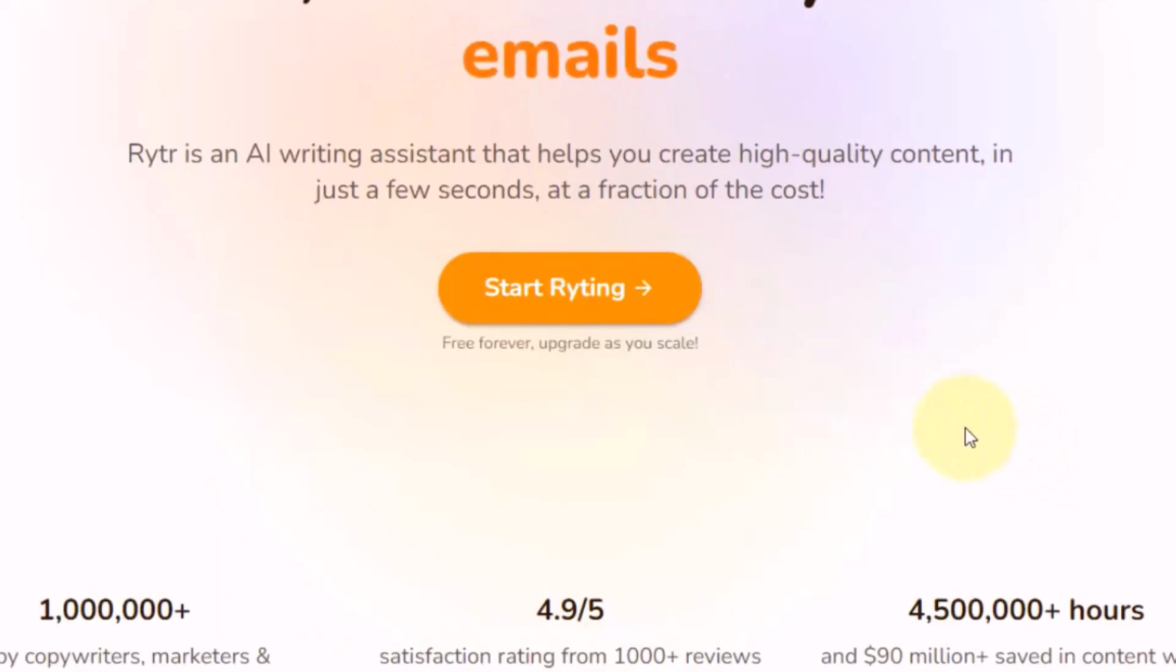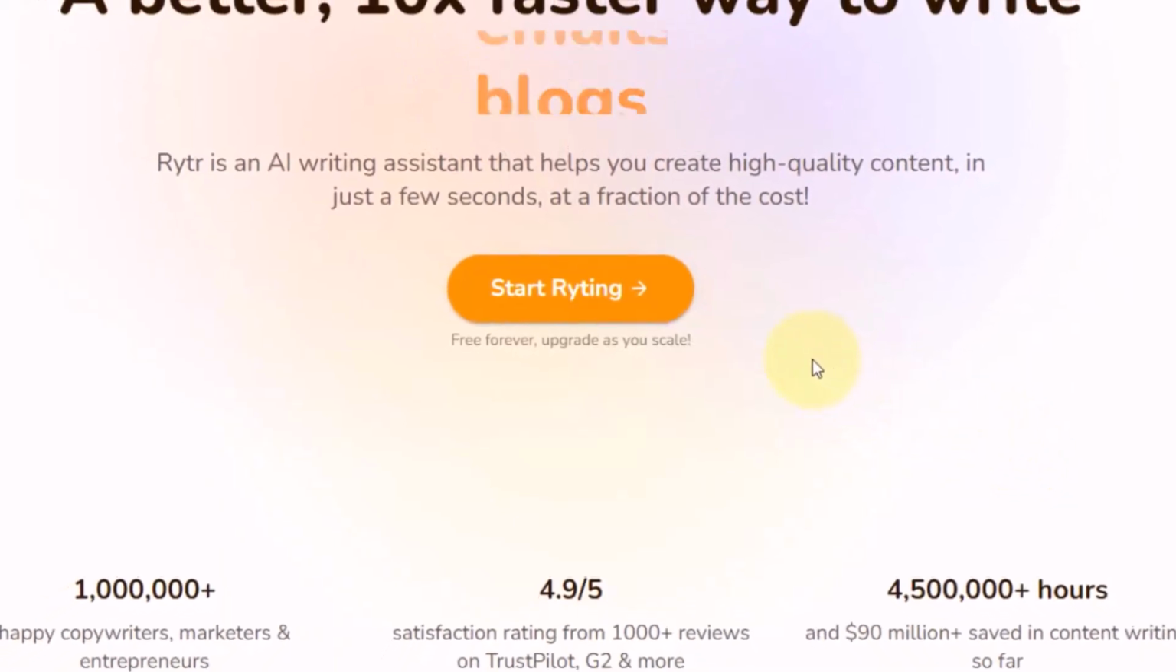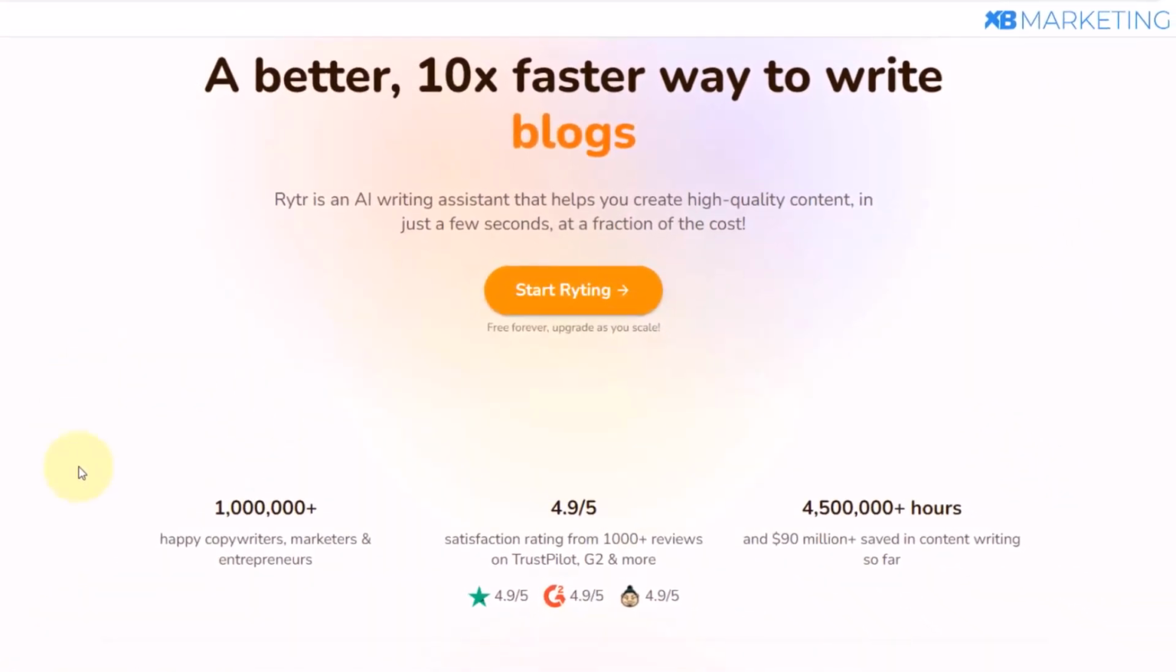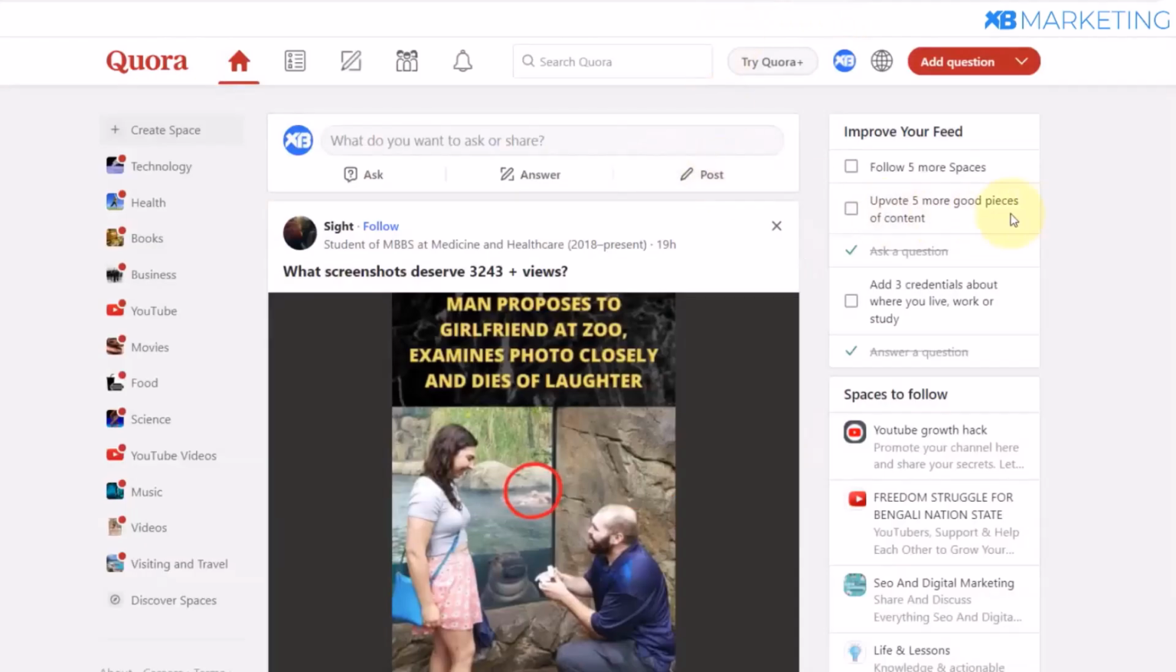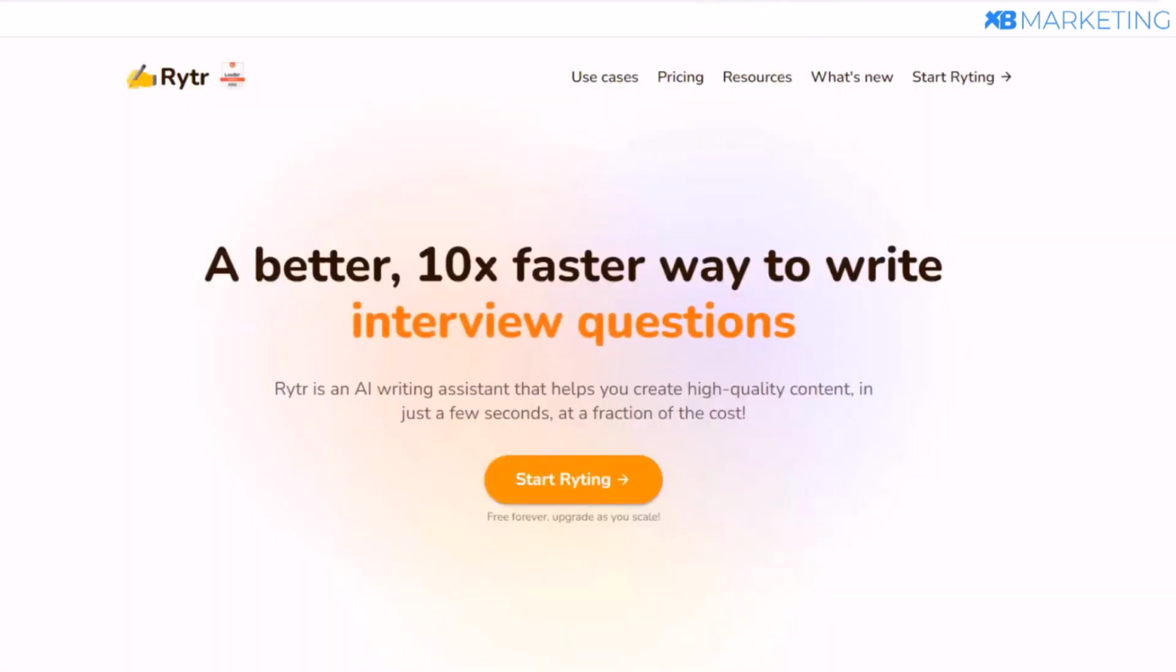And like I said, this is a free tool. You don't even need to pay for the premium version at all. The free one is good enough. So basically, I'm going to show you how you can use this tool to make money online in conjunction with Quora. Don't worry, you are not going to be answering the questions yourself. You are going to be using this tool to answer the questions.